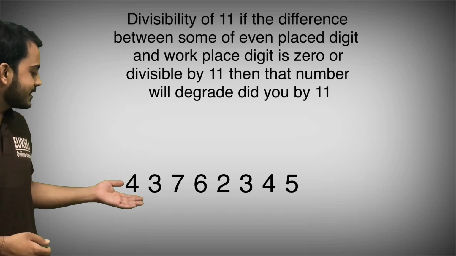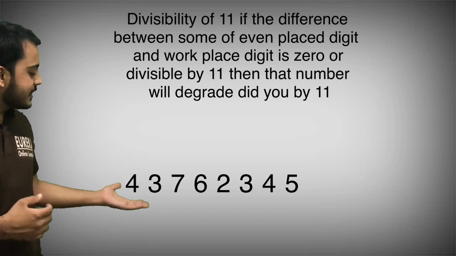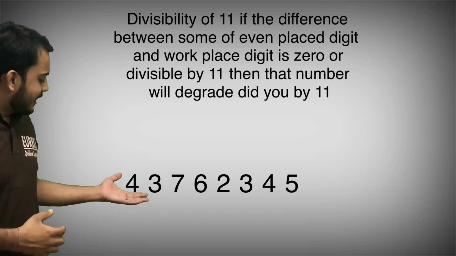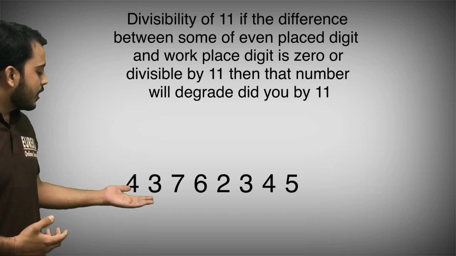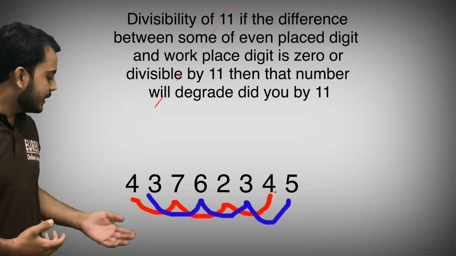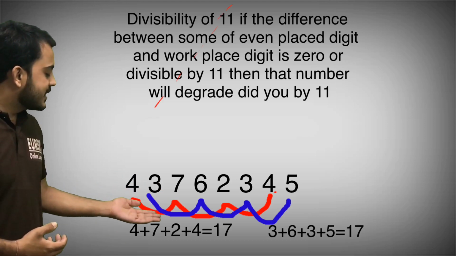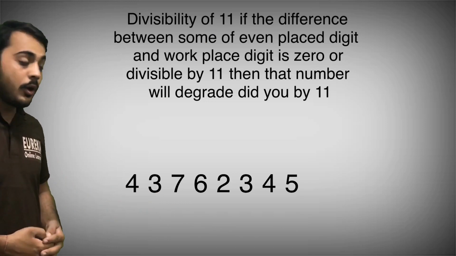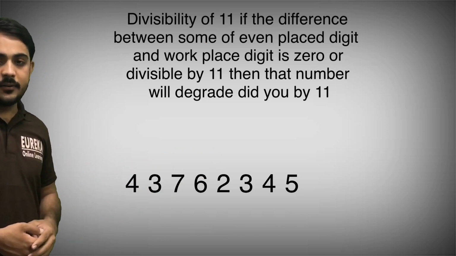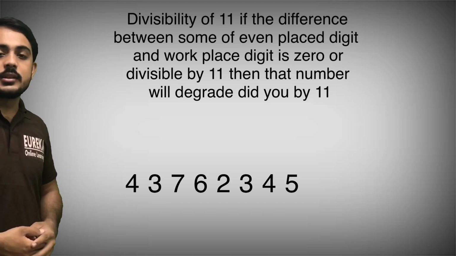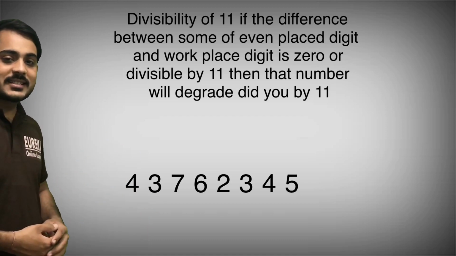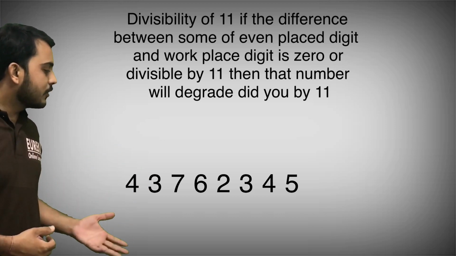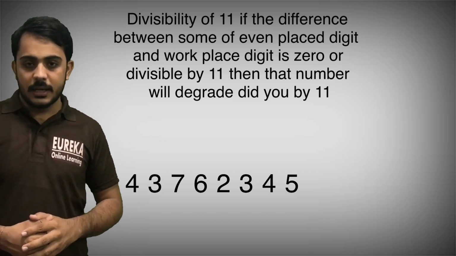So if I check for this example, we can easily find the sum of even place digits, that is 17, and the sum of odd place digits, that is also 17, and 17 minus 17 is 0. So this number is divisible by 11. If we get a difference of 22, 44, 66, then the number is also divisible by 11. That is the complete rule for the divisibility of 11.